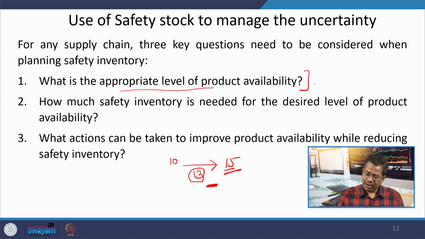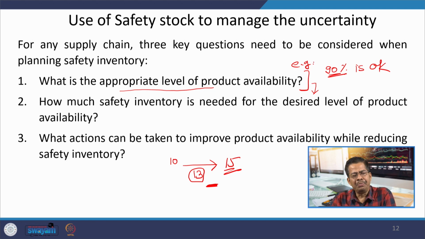Then, if I am ready to have a particular level of product availability, say 90% is okay, how much safety stock is needed to maintain 90% product availability?